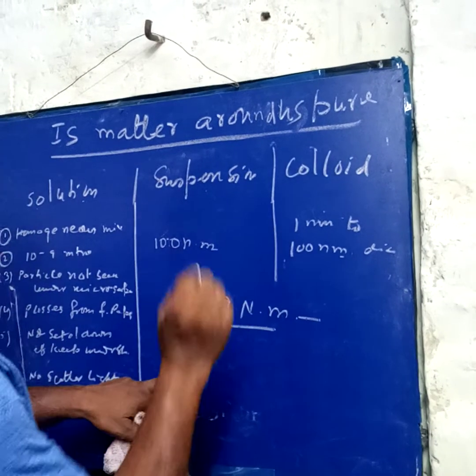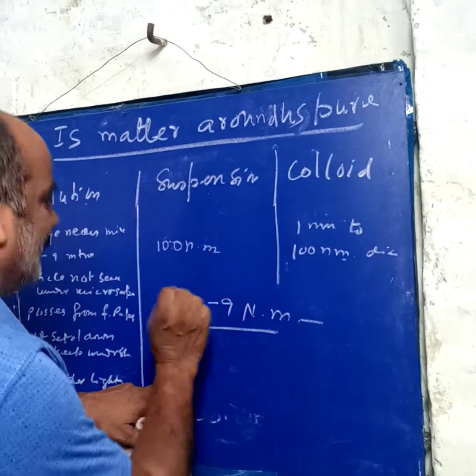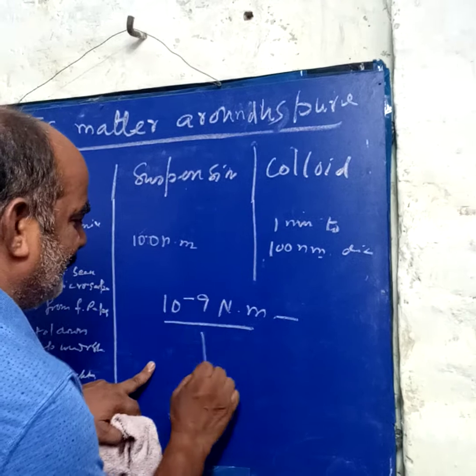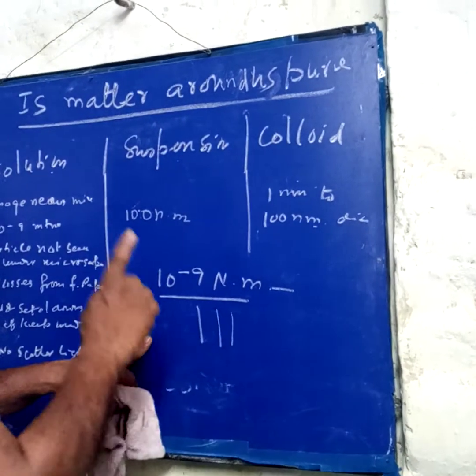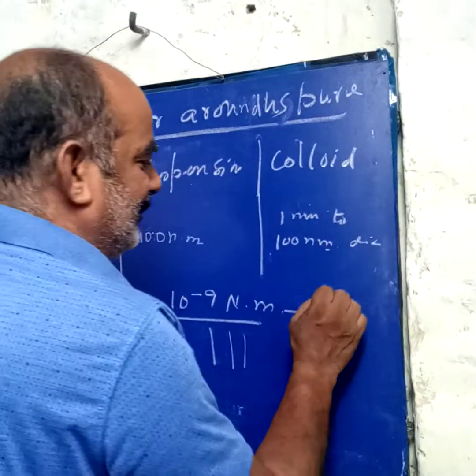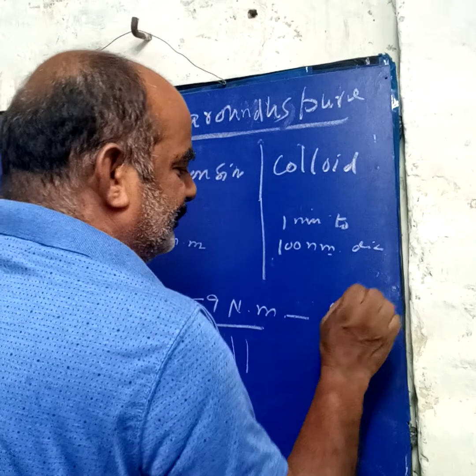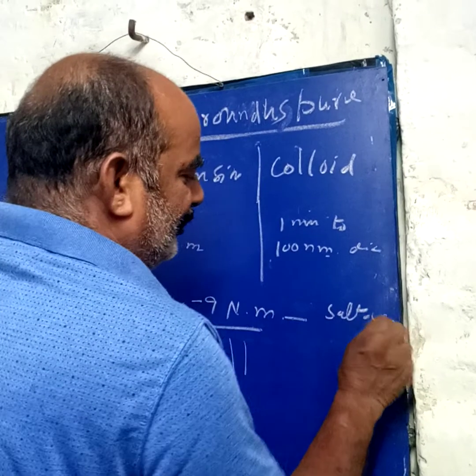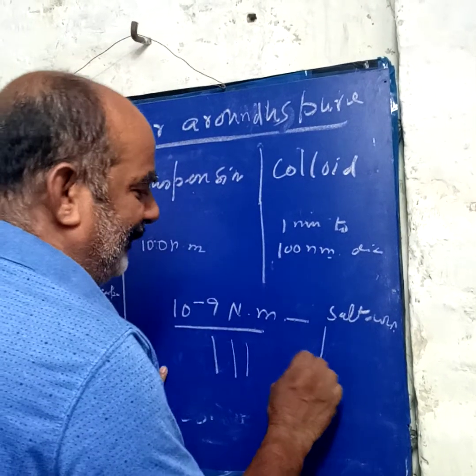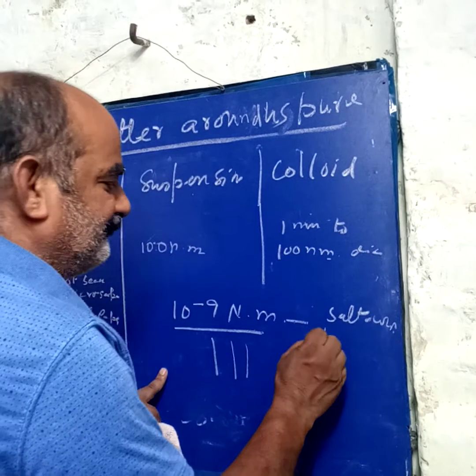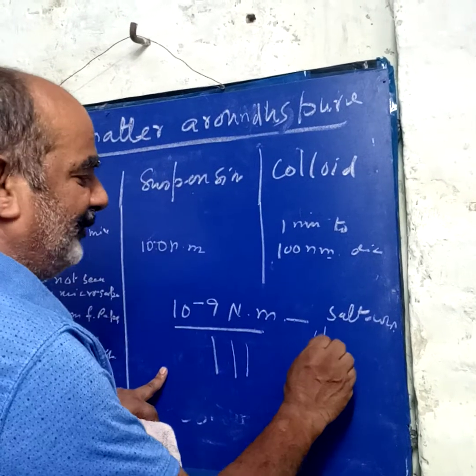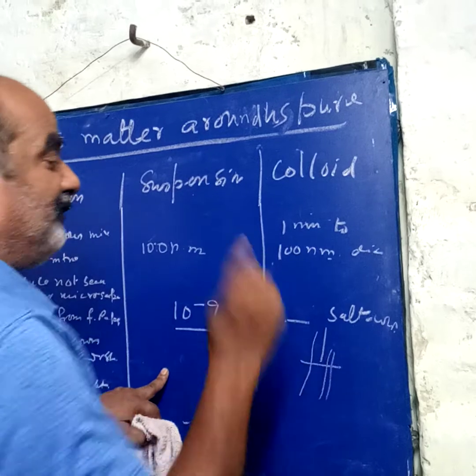Particles pass through the filter paper, and such a solution can pass through the filter paper. Filter paper cannot separate it. Suppose you have taken salt plus water, salty water, and pass it through a filter paper, then salt will also pass through the filter paper. What is the filter paper? You should know it.